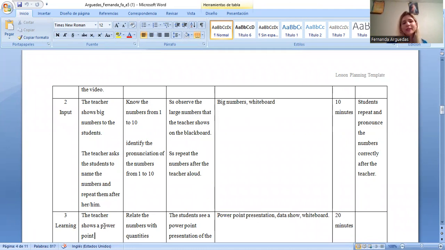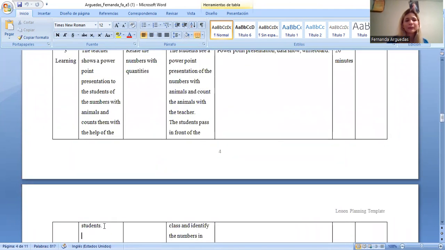The students will observe the big numbers that the teacher shows on the blackboard, and will repeat the numbers aloud after the teacher. The materials are big numbers and a whiteboard, the length is 10 minutes, and as an evaluation, the students will repeat and pronounce the numbers correctly after the teacher.